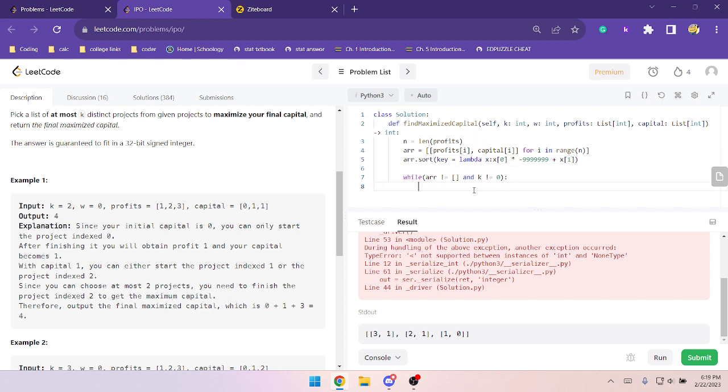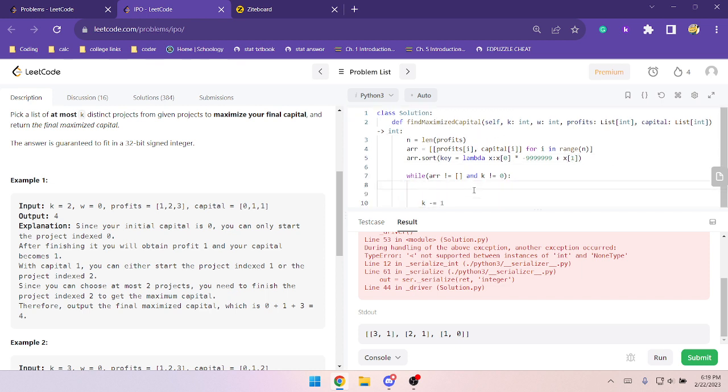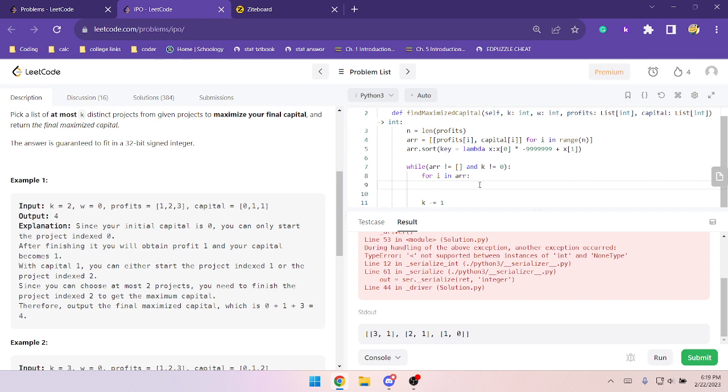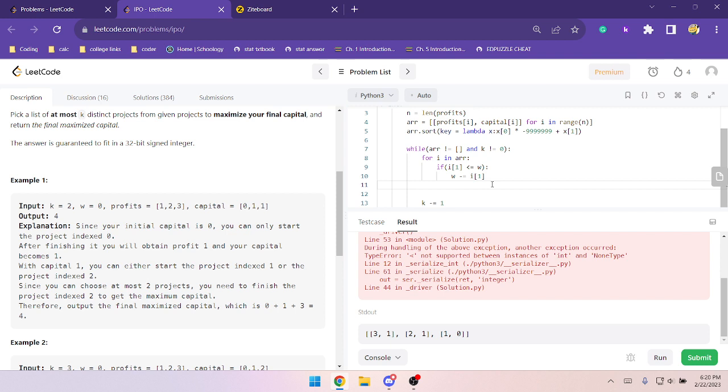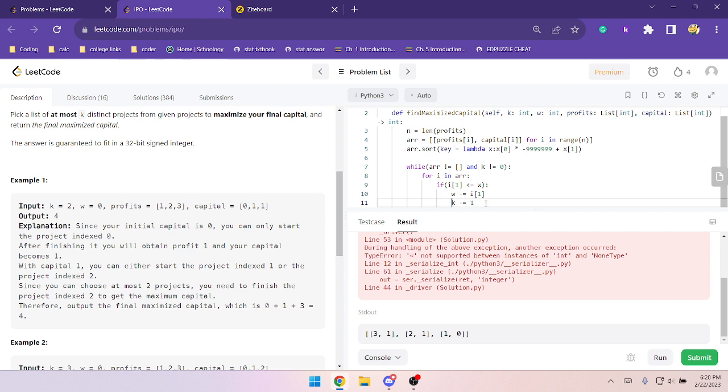And then every time I just subtract 1 from K at the bottom of my code, and then I'll go through my array, and if I of 1 is in the range of our W, meaning our W is greater, then we would have to do W subtract equals I of 1. Might as well put the K thing here.